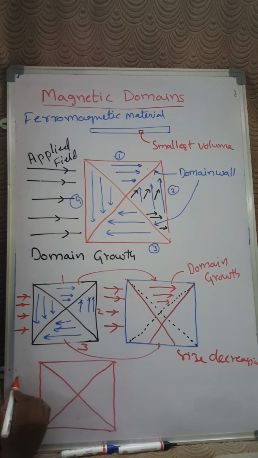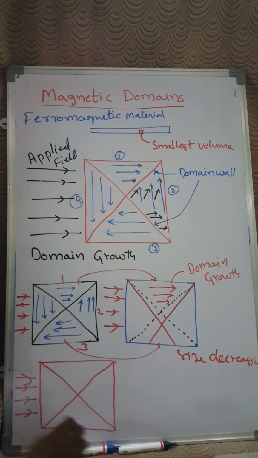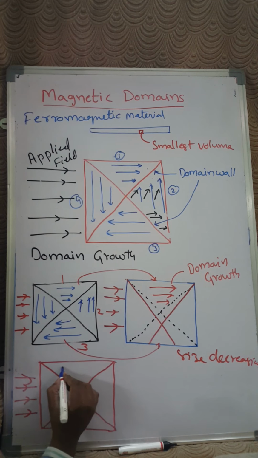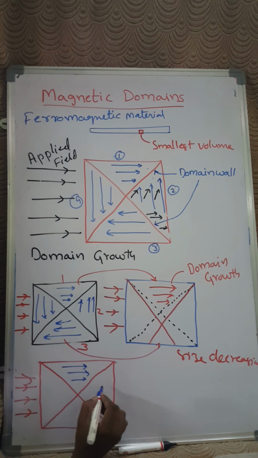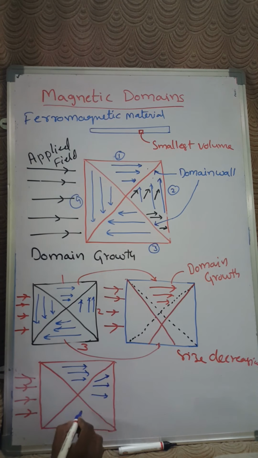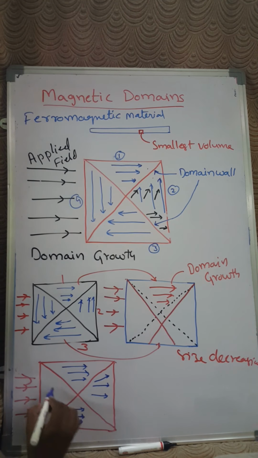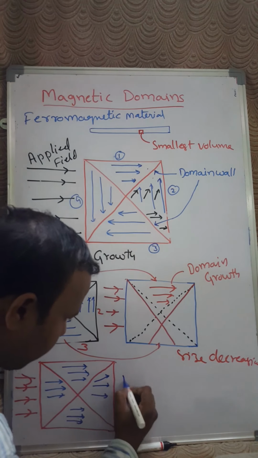Now what I am doing is gradually increasing the magnetic field strength, and you can see here domain 1 is already in the field direction, there is no problem, and domain 2 will be aligning in the field direction. That means the domain spins here will try to align in the field direction, and even domain 3 will come into the same field direction, and domain 4 also. This is nothing but domain rotation.